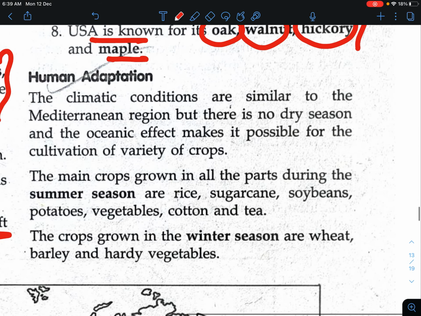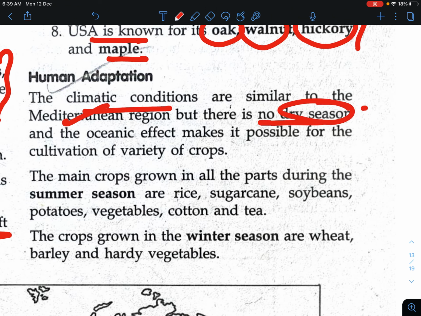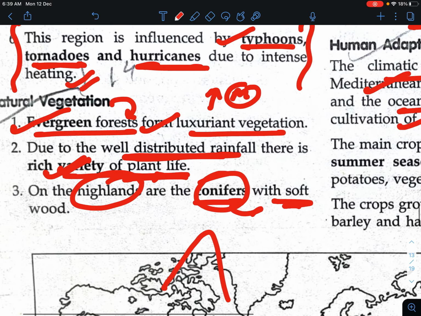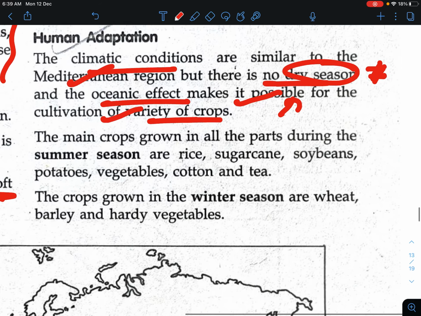Now we talk about human adaptation. The climatic conditions are similar to the Mediterranean region, as already studied, but there is no dry season. So you have to remember that this region has no dry season, and the oceanic effect makes it possible to cultivate a variety of crops. Due to well distributed rainfall throughout the year, the people are involved in the cultivation of a variety of crops.